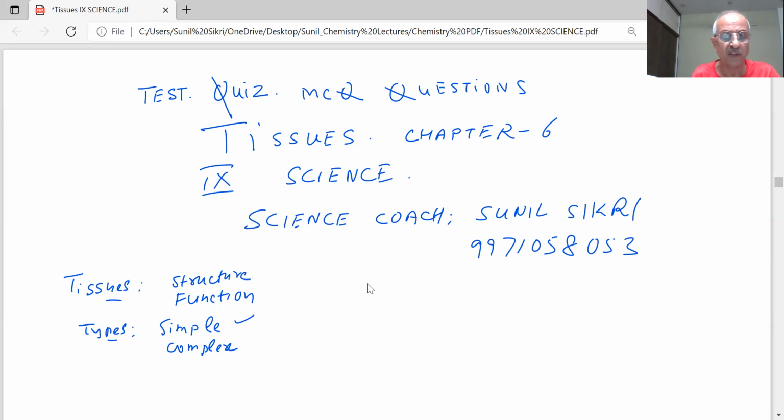What are the examples of simple tissues? Parenchyma, collenchyma, and sclerenchyma. And what about the complex tissues? Xylem and phloem. What is the function of xylem? Xylem helps in transportation of water and minerals from roots to different parts of the plant. And phloem? Phloem transports food which is made in leaves to different parts of the plant.